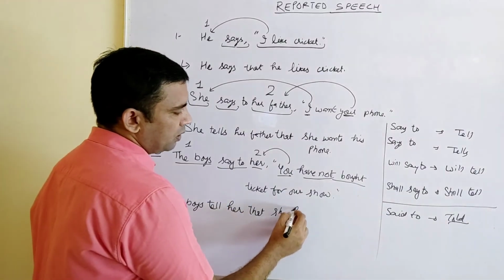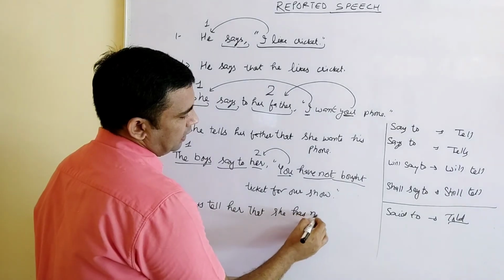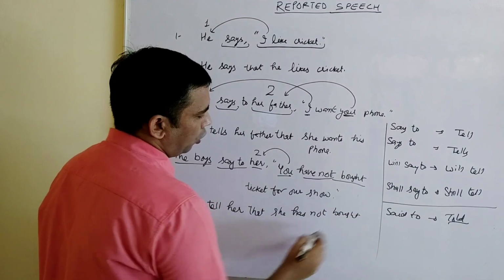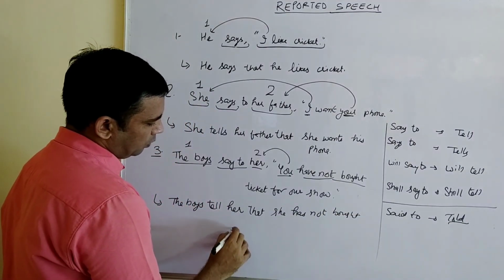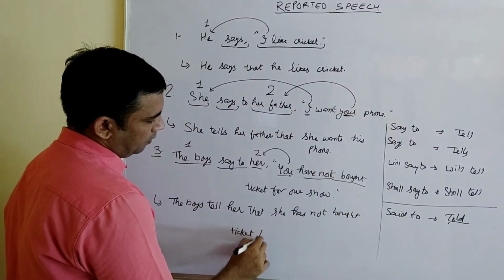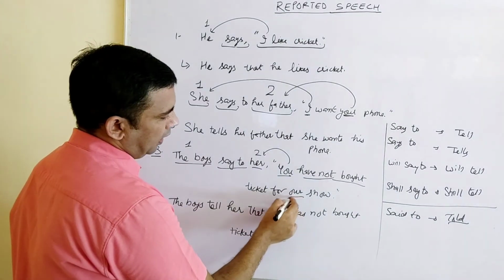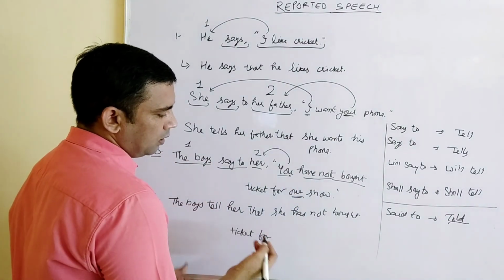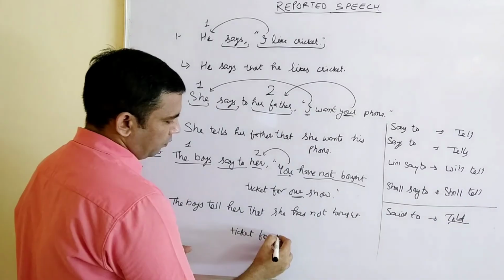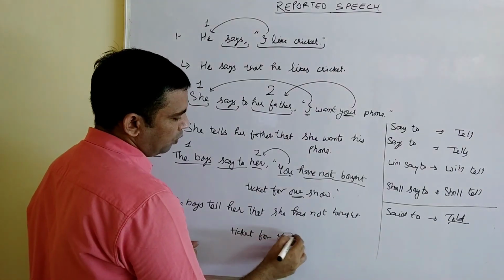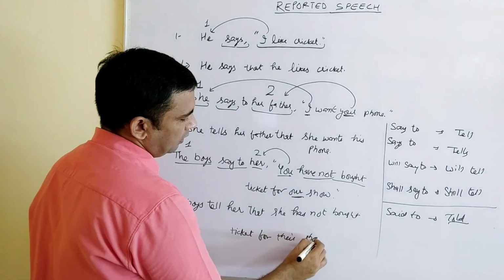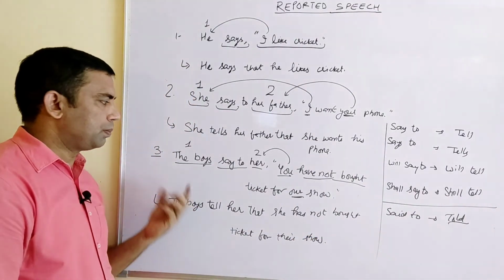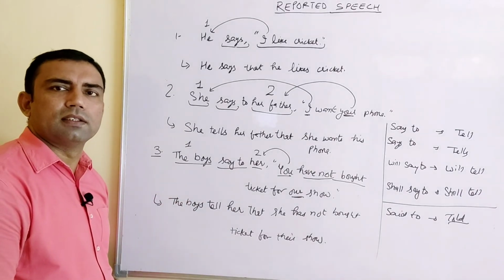With she we use has. She has not bought. Then next words, ticket for our. Our is first person, will go according to the boys. That is third person, so it will be for their, plural, for their show. Full stop. And this is the indirect speech of this sentence.